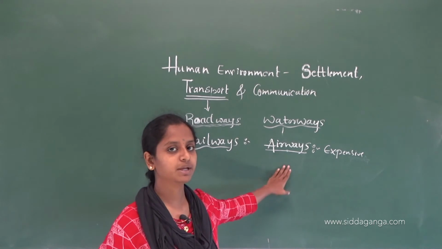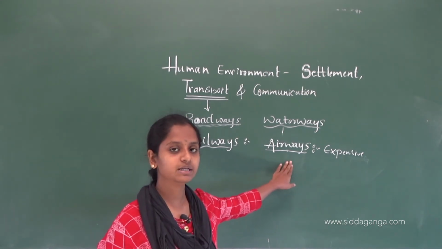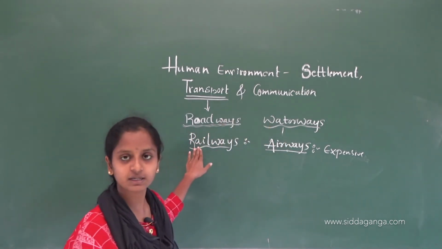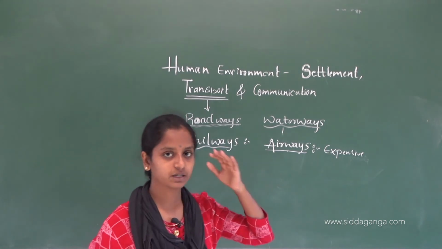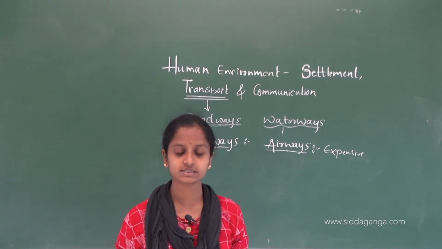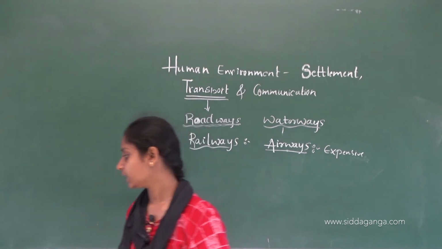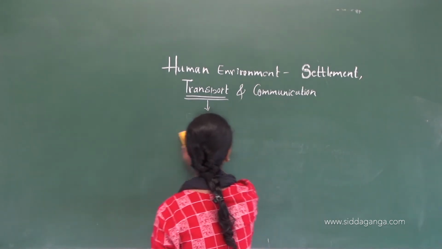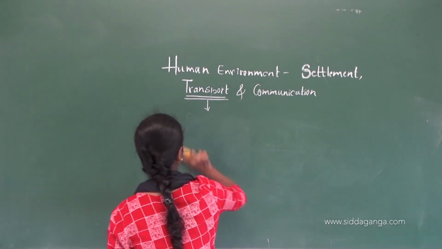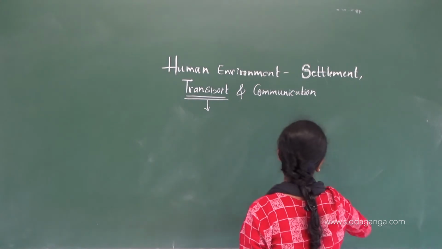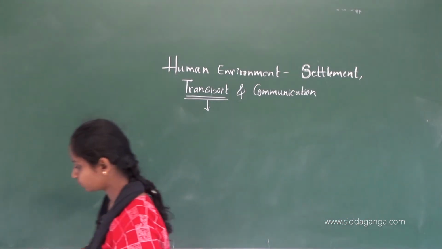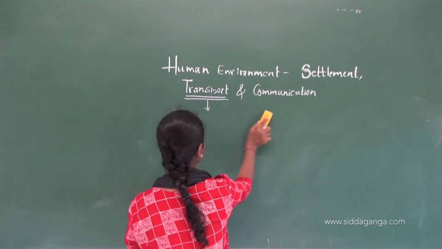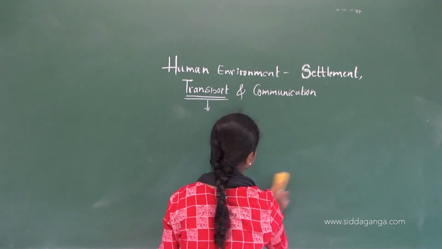This airways is the main way because it can reach a distant or remote place where all these remaining three means cannot reach. Understood? Yes. So this is about the airways. So now we have seen all the four kinds of transport.